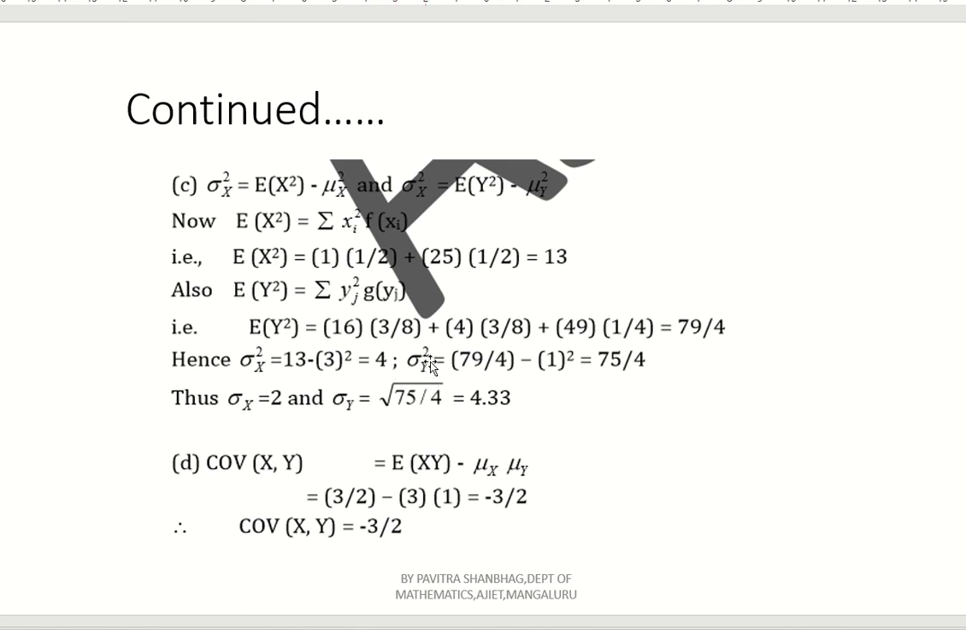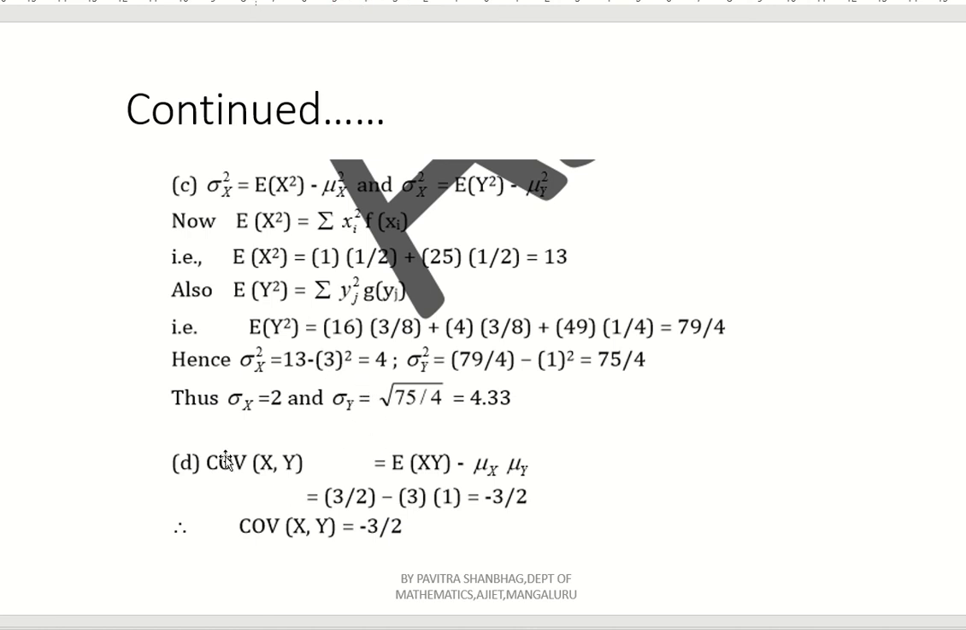Now sigma y square is nothing but E of y square minus E of y whole square. E of y square we have already got 79 by 4, minus expectation of y whole square. Expectation of y is 1, so 1 square. So 79 by 4 minus 1 gives 75 by 4. So this is sigma x square and sigma y square. Take its square root to write sigma x and sigma y. Standard deviation of x is root 4, that is 2. Similarly, root 75 by 4 gives 4.33. So this is sigma y.